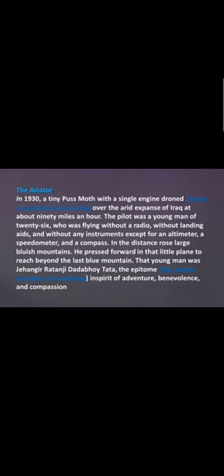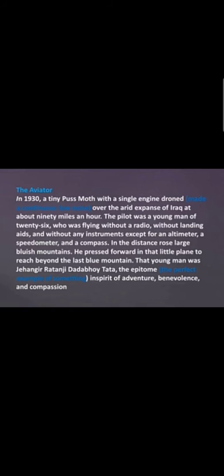So this aircraft was flying over the dry area of Iraq. The pilot was a young man of 26. So here we come to know that the pilot was just a young man who was 26 years old.